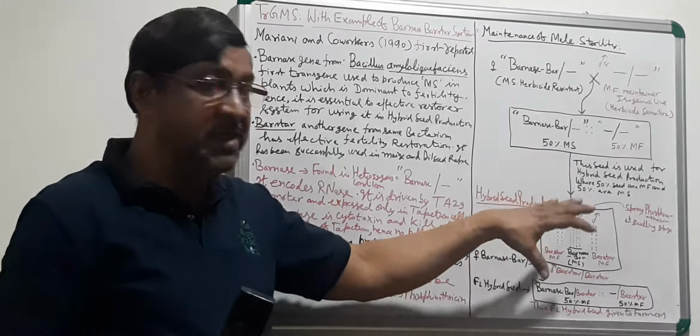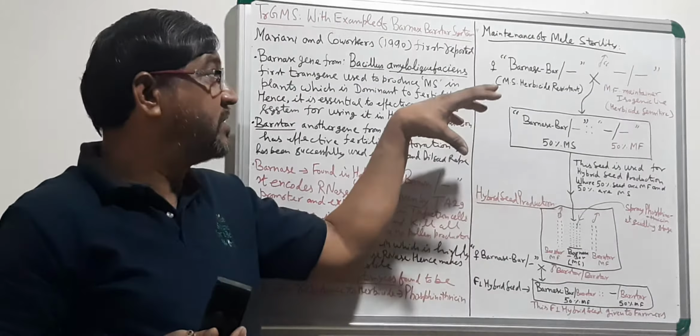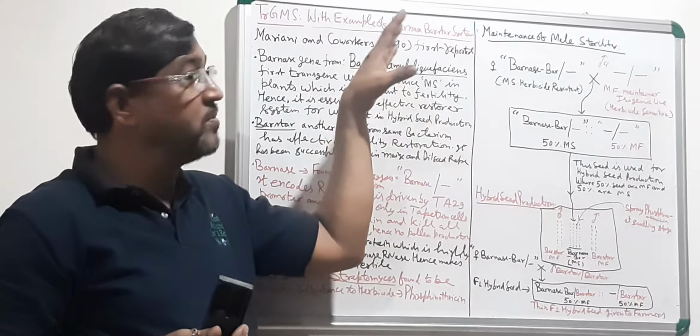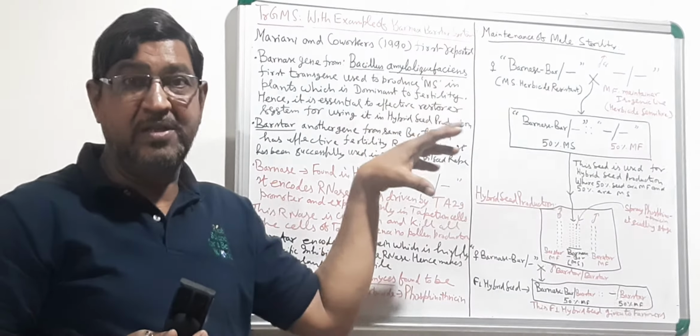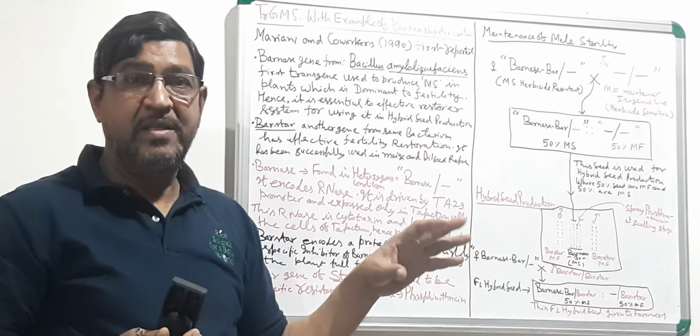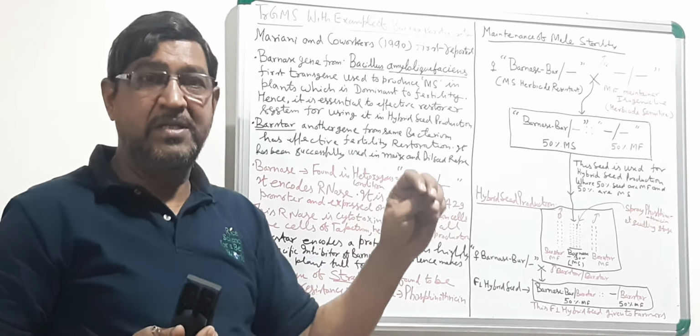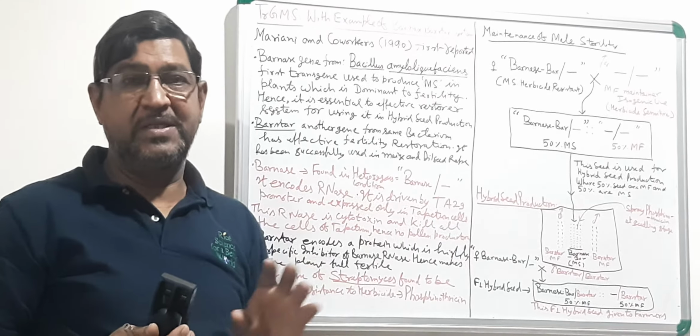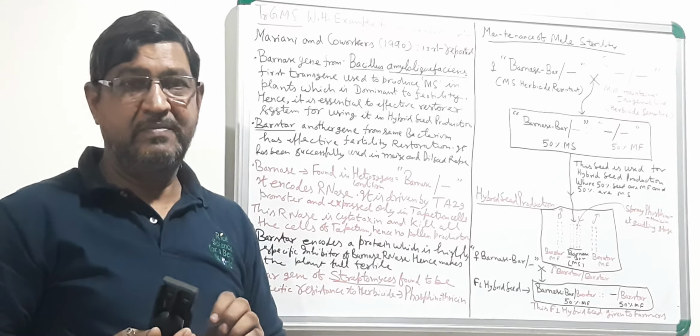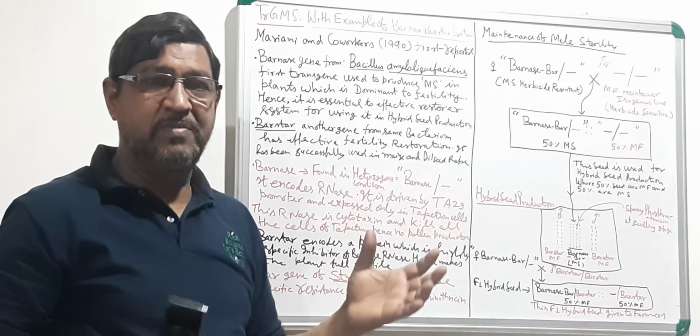So this can be easily used, and the seed produced through this system you can call Barnase-Barstar system hybrid seed, or TRGMS hybrid seed.